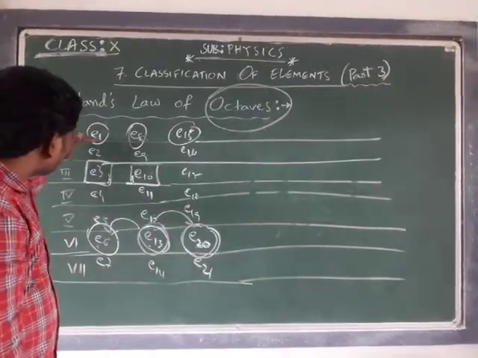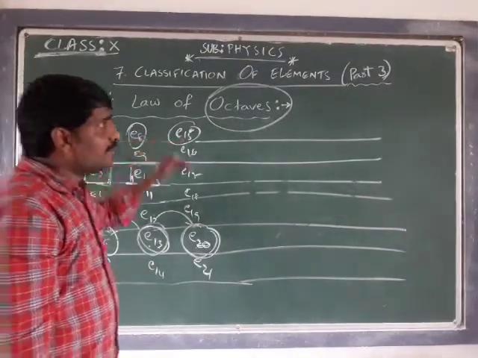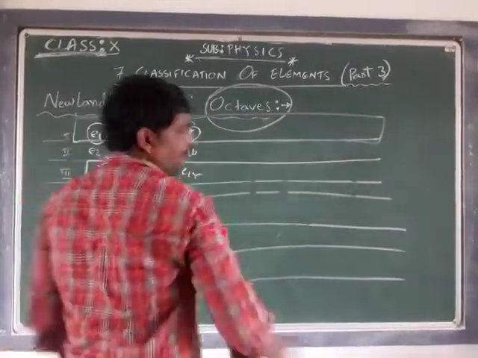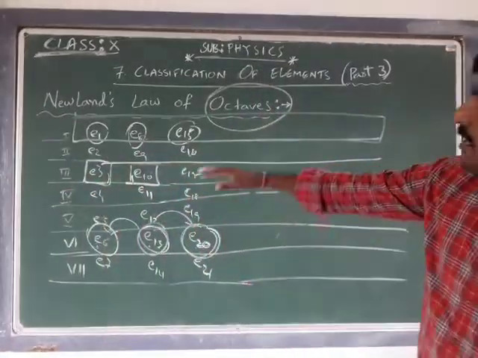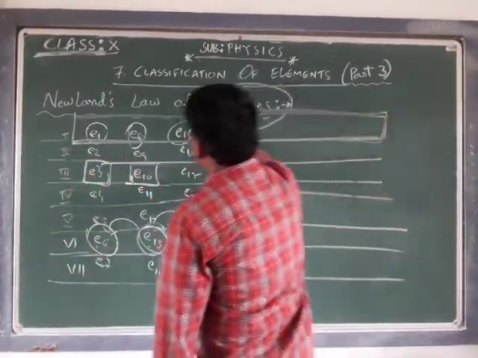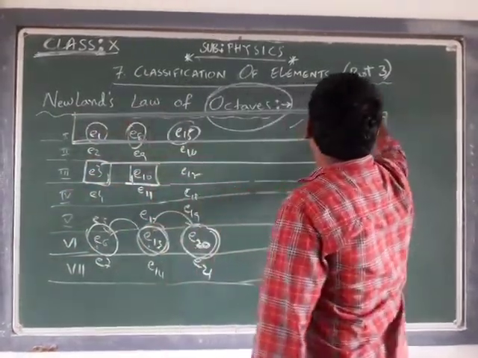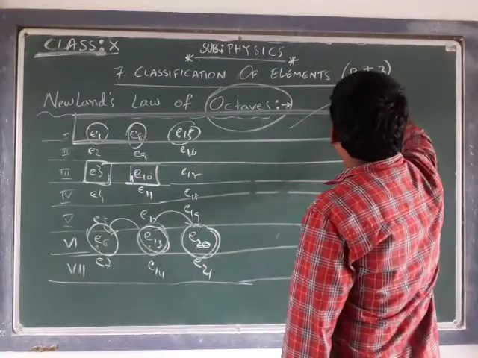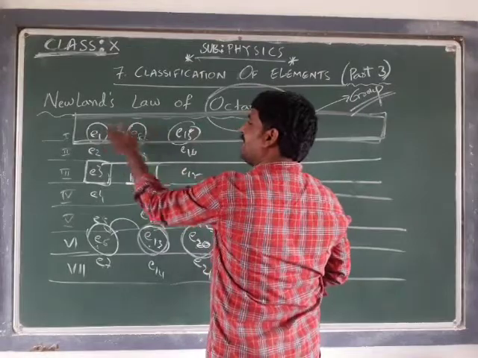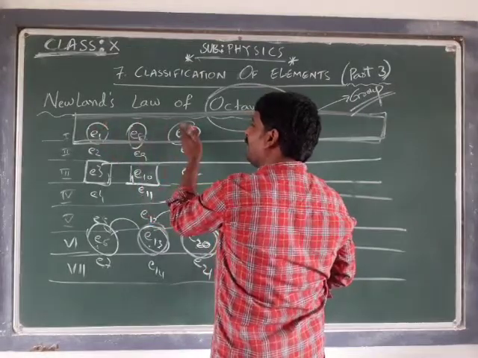Okay, and as all E1, E8, E11 are possessing the same chemical properties, he considered this horizontal row as a group. This row has the same properties.